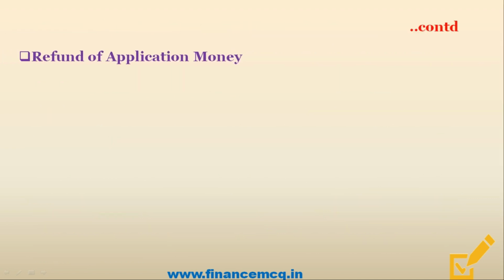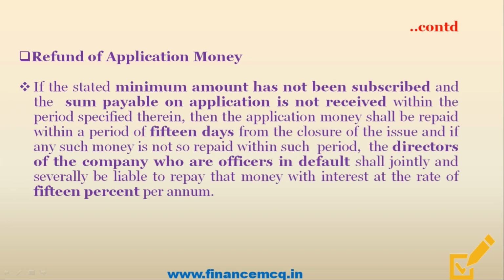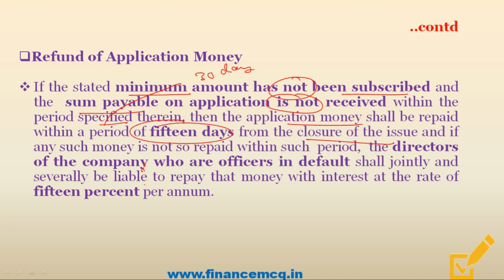So friends, moving on, let's study the provisions related to refund of application money. So friends, in the previous slide, we have studied that if the minimum amount has not been subscribed and the sum payable on application is not received within the period specified, that was 30 days, then the application money shall be repaid within a period of 15 days from the closure of issue, and if any such money is not repaid, the directors of the company who are officers in default shall jointly and severally be liable to repay the money with interest at the rate of 15%.